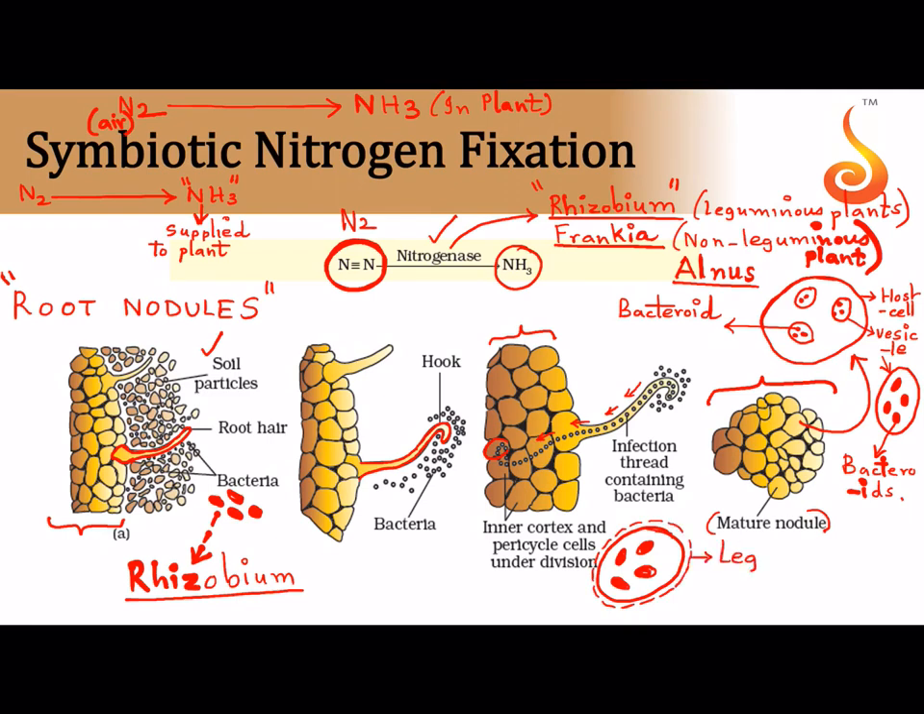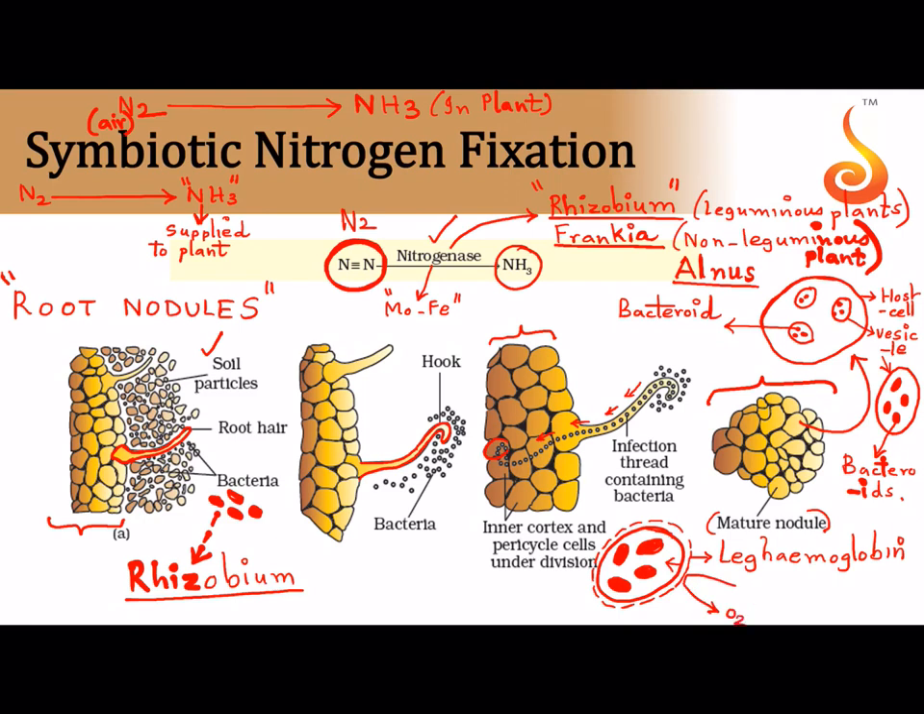The pigment is referred to as the leghemoglobin, and this leghemoglobin will not allow oxygen to enter into the vesicle, because if oxygen enters, then the enzyme present in these bacteria called nitrogenase enzyme, see, this is the enzyme, it is a molybdenum iron containing enzyme which is very important in nitrogen fixation. So these bacteroids contain this enzyme called nitrogenase, which cannot function if oxygen enters.